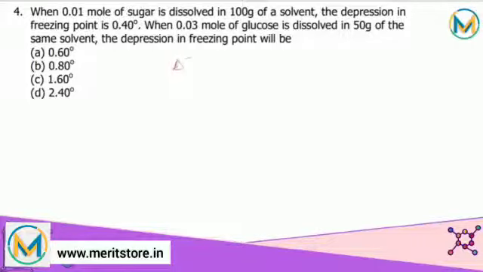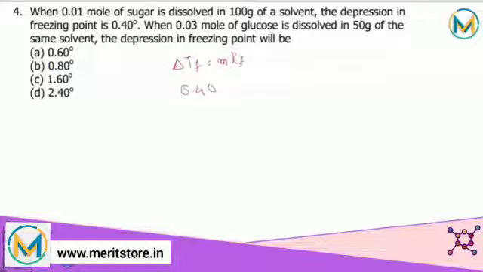We know the formula that delta Tf is equal to m into Kf, that is molality into Kf. Delta Tf given is 0.40, molality is the number of moles of solute, that is 0.01, upon weight of solvent in kg, that is 100 gram, so for kg we multiply by 10 raised to minus 3, and then Kf. From here we find that Kf is equal to 4.